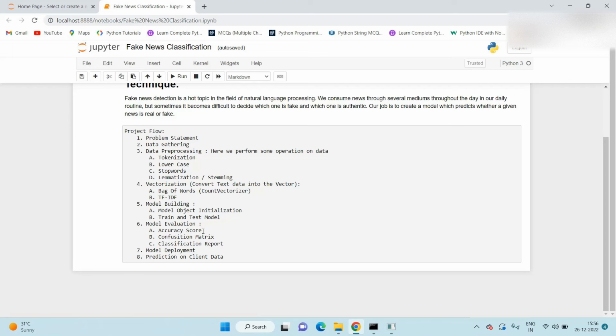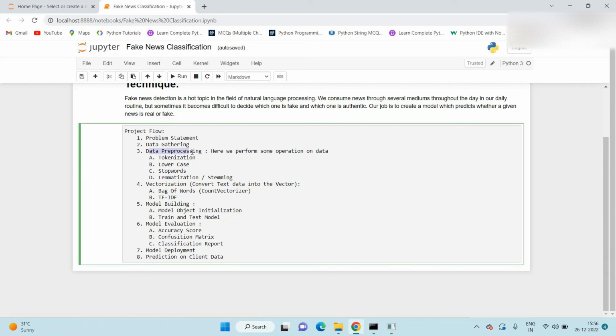So this is the project flow. We perform a total of 8 steps during this project. The first step is the problem statement. The second step is data gathering, where we read the data from the CSV file. Once we have the data, we can go for data pre-processing. In data pre-processing, we perform some operations on the data like tokenization, lowercasing, stopword removal, lemmatization, and stemming. We will see this in detail in the project.